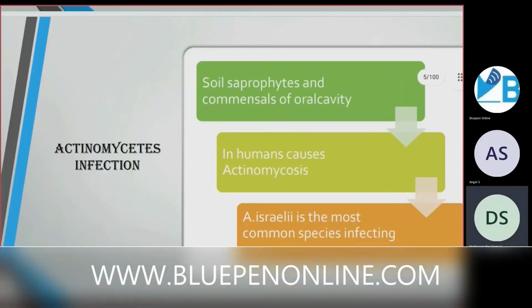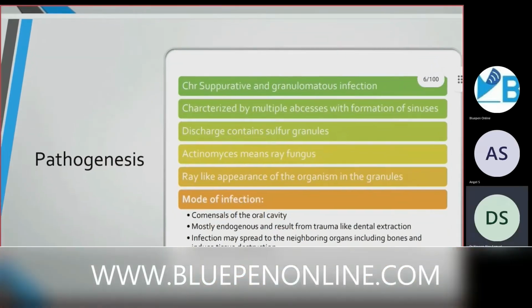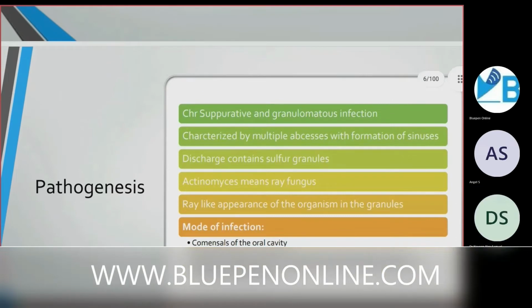Then next is actinomyces infection. Actinomyces are soil saprophytes and commensals of the oral cavity. In humans, it causes actinomycosis. Actinomyces israelii is the most common species infecting man. You have heard about actinomyces, right? They are special in that there is a granule, so that's why it's called actinomyces.